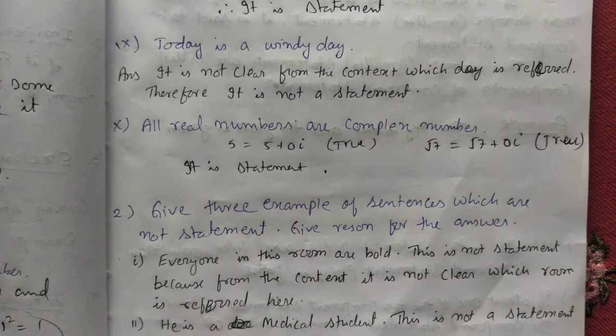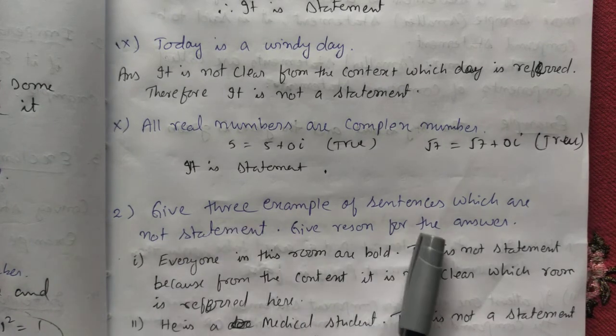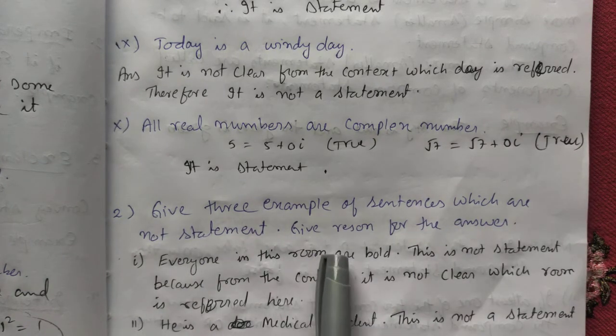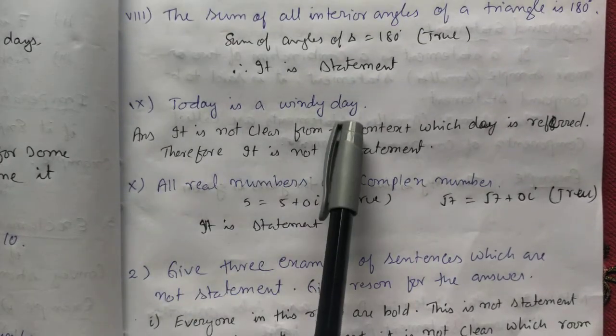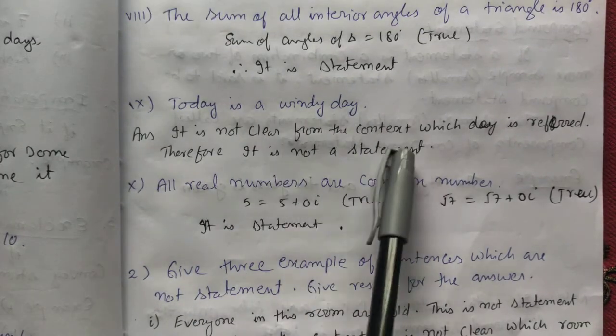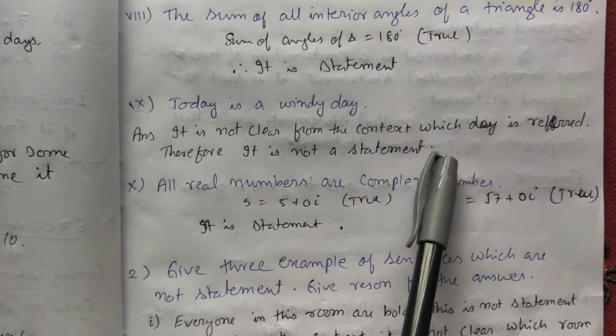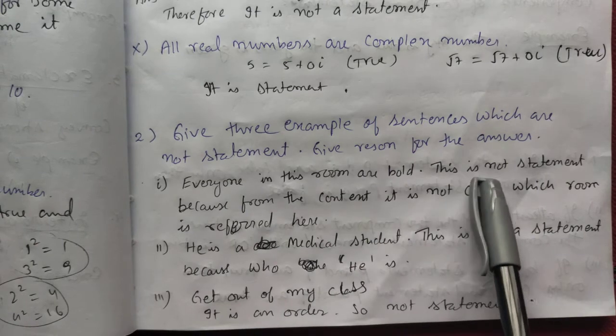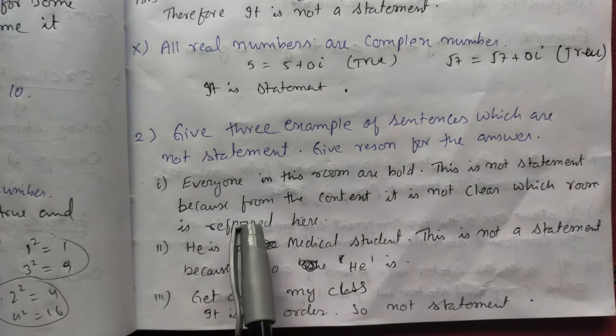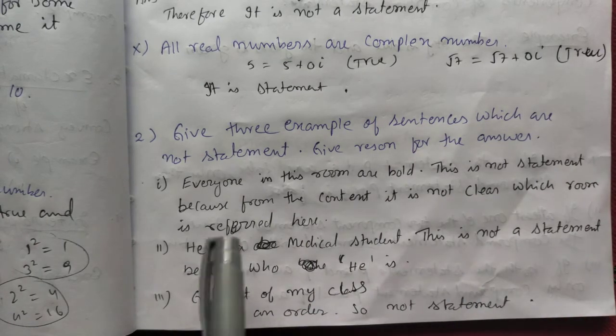Let's do question number 2. They said give 3 examples of a sentence which are not statements. Give reason for your answer. You can select from here also. Today is a windy day, or today is a rainy day. We can say it's not clear from the context. Or I wrote, everyone in the room is bald. So this is not a statement because from the context it is not clear which room is referred to here.